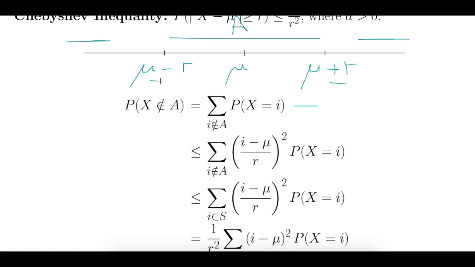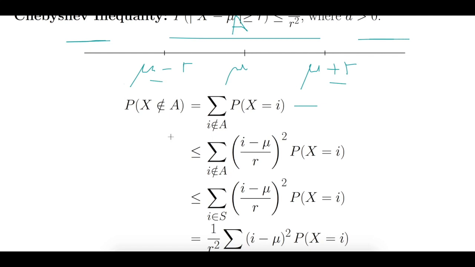So in this range my I minus mu is always greater than r, I mean in absolute distance. Or in other words, the distance of I to mu is always greater than the distance of mu to mu minus r or mu plus r. In other words, this I minus mu over r is always greater than 1.